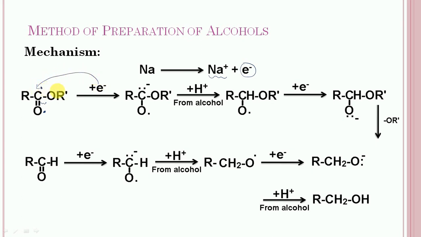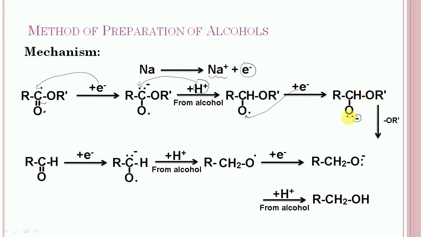So this carbon will acquire 2 electrons, having the negative charge, and oxygen will have the single electron. In the next step, a proton from the alcohol is added to this carbon, and this intermediate will get formed. Now in the next step, 1 electron from the sodium is added to oxygen. Now oxygen will have 2 electrons, so it acquires the negative charge.